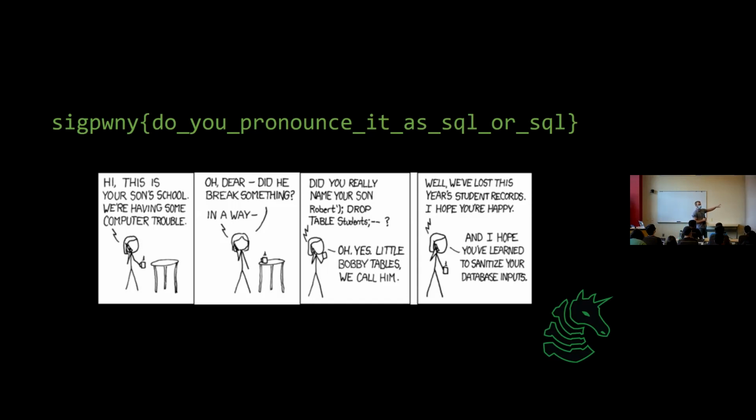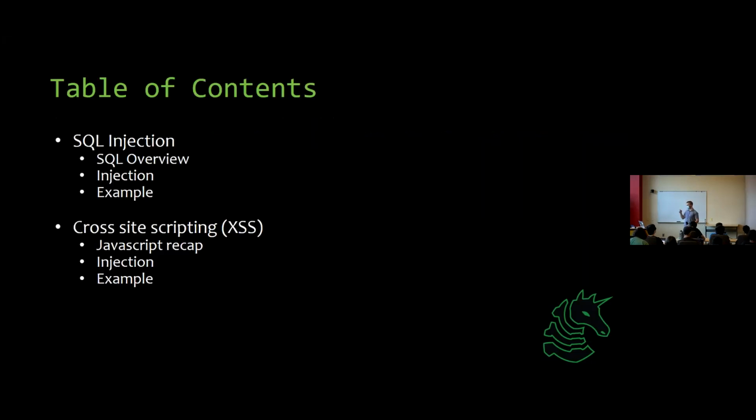All right, while you do that, let's read this comic. It's an XKCD comic, and it's hilarious. This is the premise of what we're going to be doing today, where we give bad user input to a website, and that bad user input somehow manipulates the database, or at least the response from the database. In this comic, she named her son supposedly some very strange string, Robert'); DROP TABLE Students;, which we'll understand what that does in a sec. I know some will laugh because they've understood it. Essentially, when the school typed that name into the database, it destroyed the school's database of students. So, funny joke there. Let's move on.